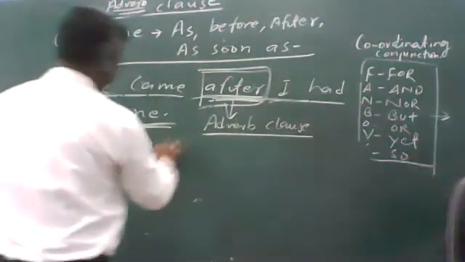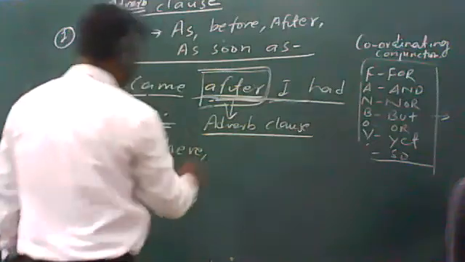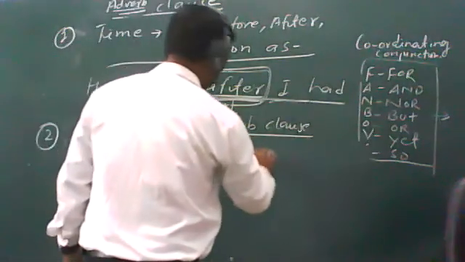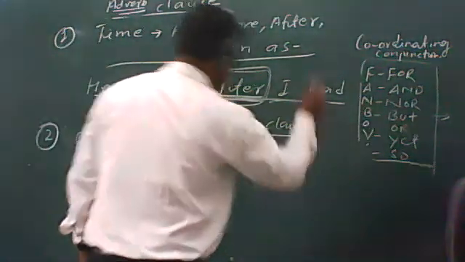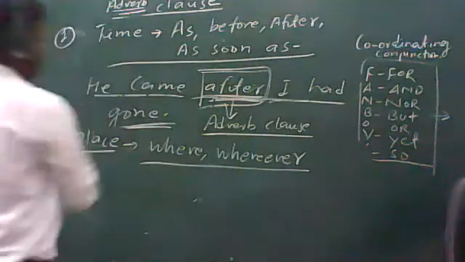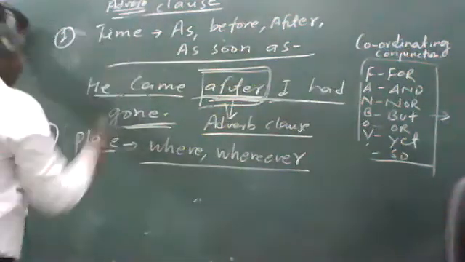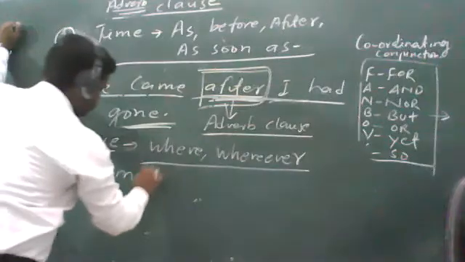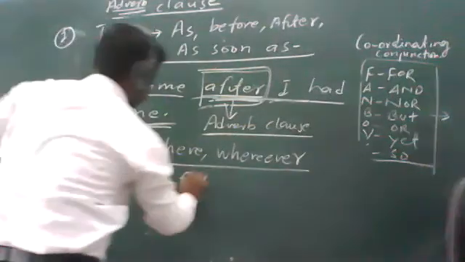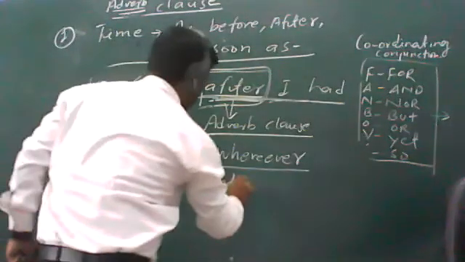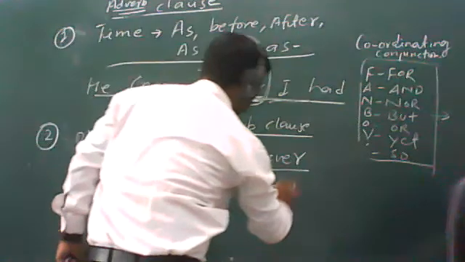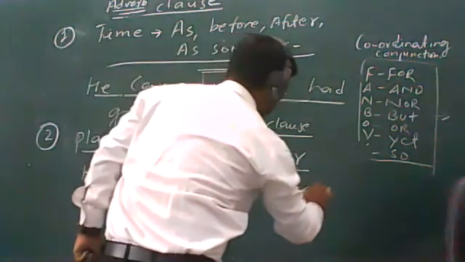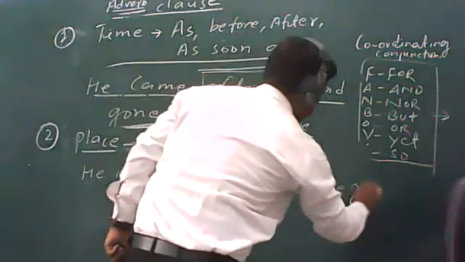These words will be used: where, wherever. Let me give you an example. He makes friends wherever he goes.